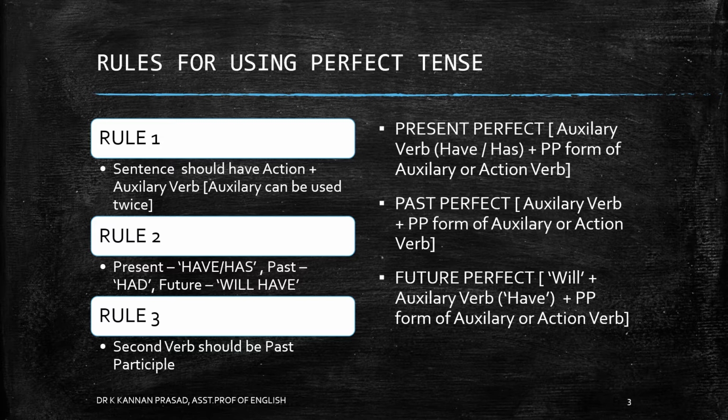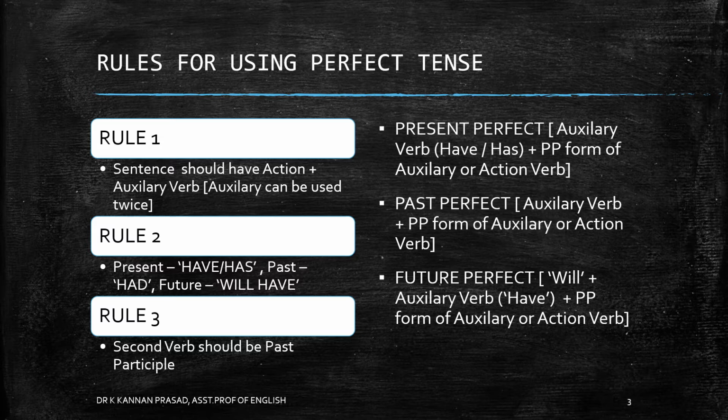Now look at how a present perfect tense should work in combination. There is actually a formula, right? So this is the formula. Present perfect tense is auxiliary verb plus past participle, and the auxiliary verb is have or has depending upon the subject verb agreement. That is, you could say I have, we have, right? But then she has, it has, right? So auxiliary verb plus past participle form of auxiliary verb or action verb.